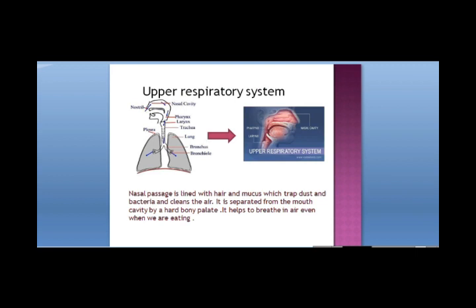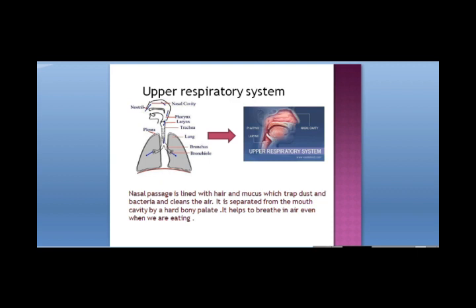The nose has 2 holes inside, they are called nostrils. And there is a passage in the nose behind the nostrils. That passage which is behind the nostrils is called the nasal passage. Air for respiration is taken into the body through these nostrils, which goes to the nasal passage. This nasal passage is separated from the mouth cavity. Nasal passage is on the upper side, mouth cavity is on the lower side. In between is a hard bony palate.